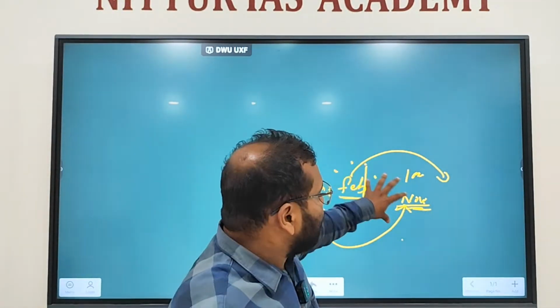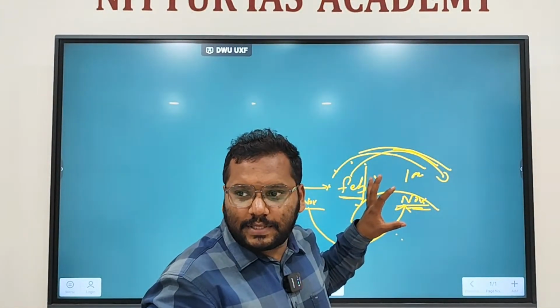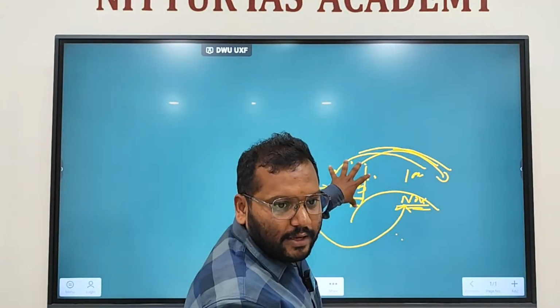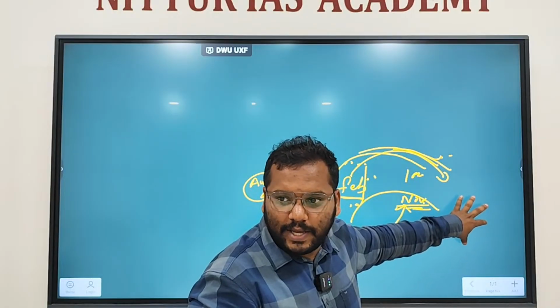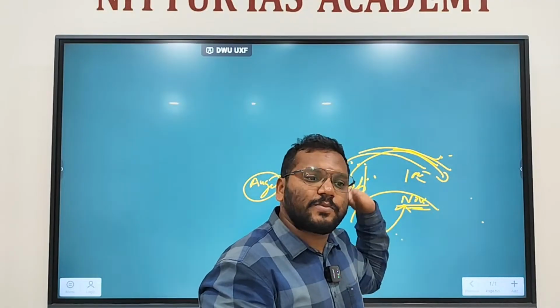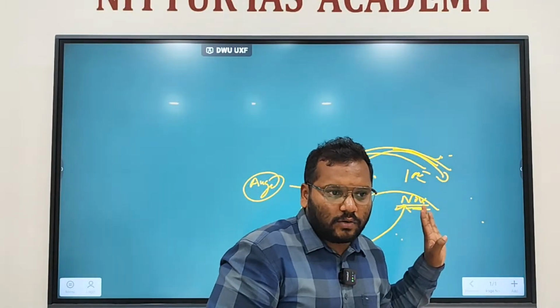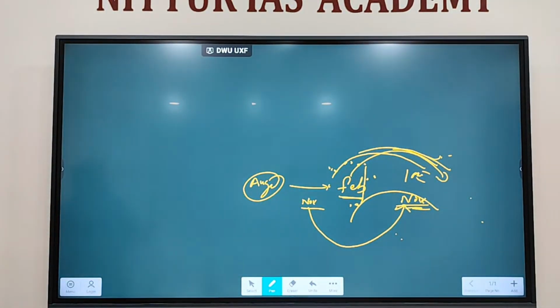Our constitution says this extension can go only 6 months after the emergency has ceased to operate. Emergency has already ended in February. From here, for 6 months, the life of the Lok Sabha or state legislature can be extended. So it can go up to only August. Before August, the election must be conducted. Got it? Or do you want me to explain it again? Once the emergency is ended, the extension of the house can go 6 months after the emergency. That's all. Even though 1 year is extended, it can exist.